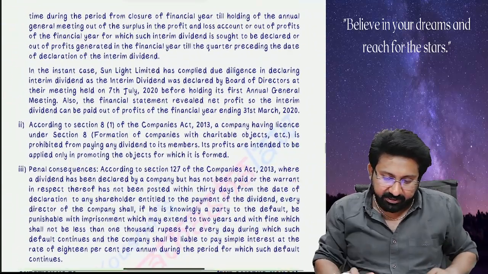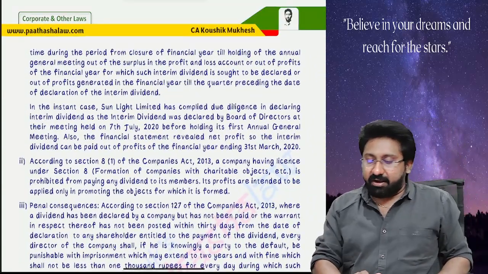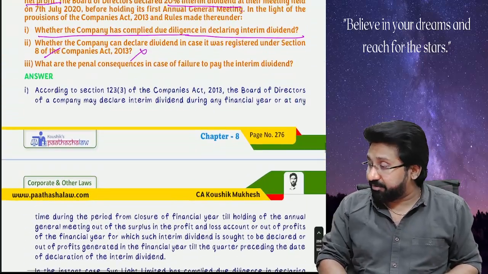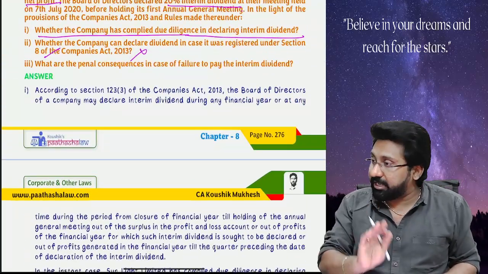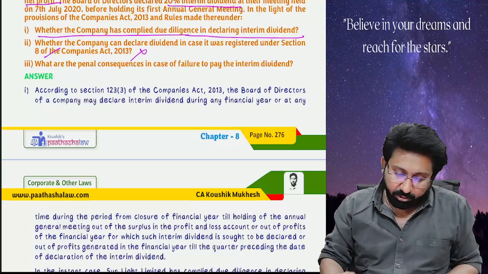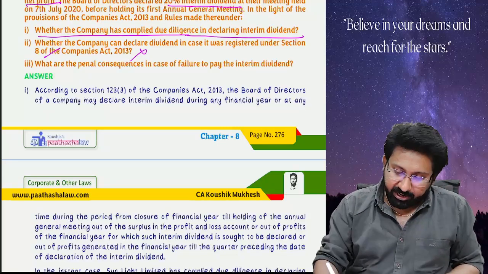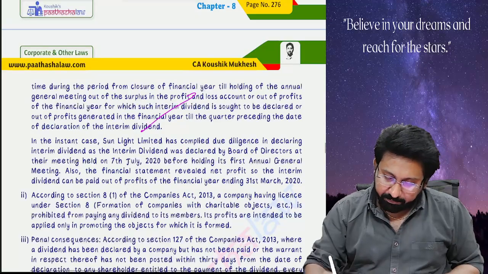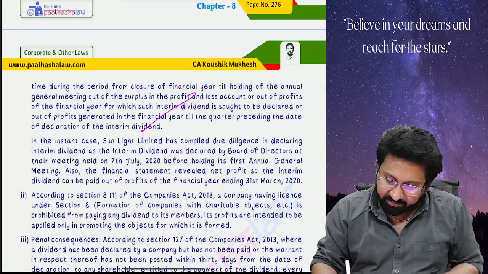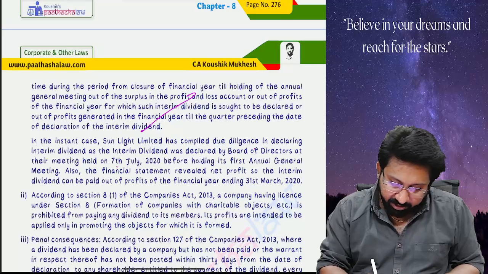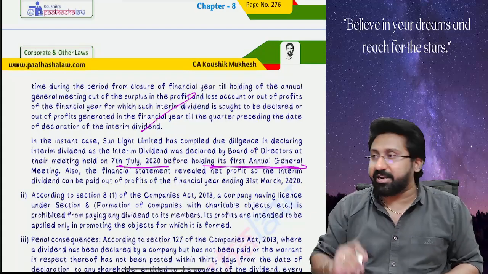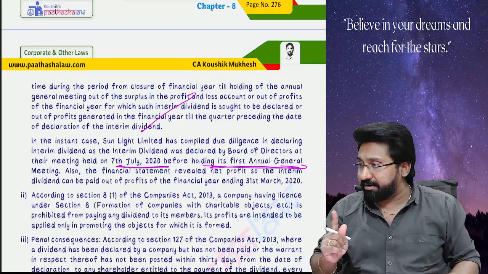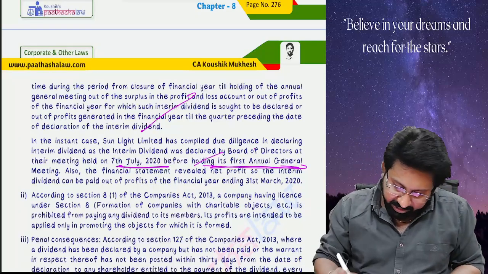So first listen carefully. Whenever any interim dividend is declared, it can be declared not only during the financial year but after the financial year, but before the AGM, and it will be said to be interim dividend. So first write down about the interim dividend. In the instant case, Sunlight Limited has completed due diligence in declaring interim dividend, as interim dividend was declared by the Board of Directors at their meeting on 7th July before conducting its annual general meeting. So I said, after the financial year but before the AGM, any dividend declared will be seen to be interim dividend of that year.